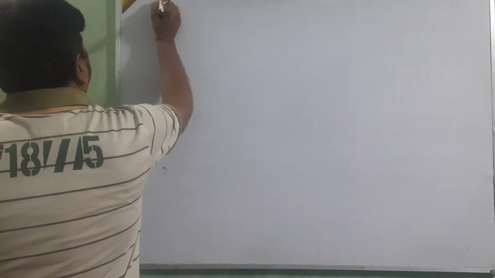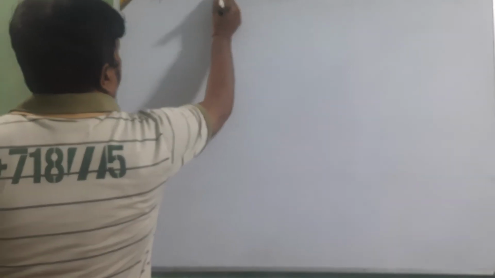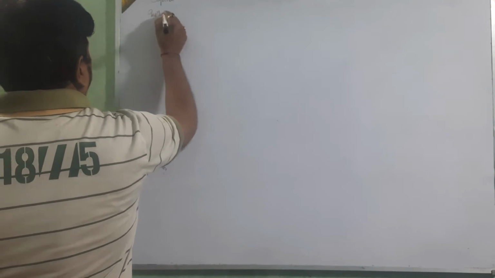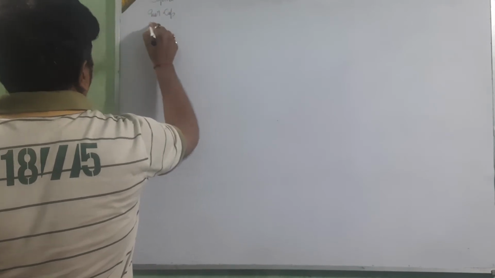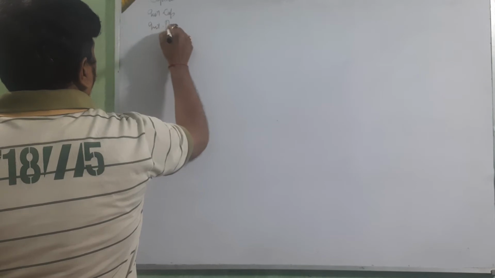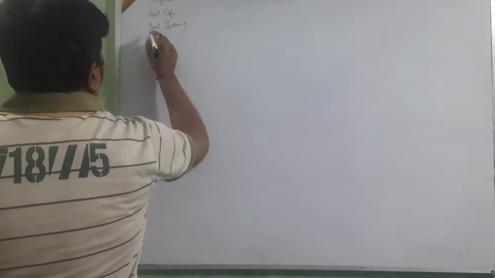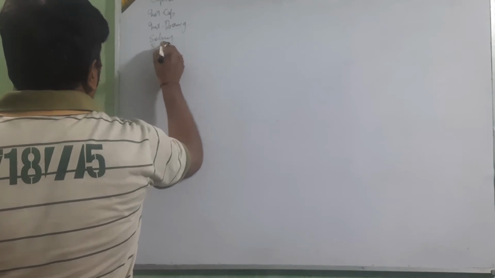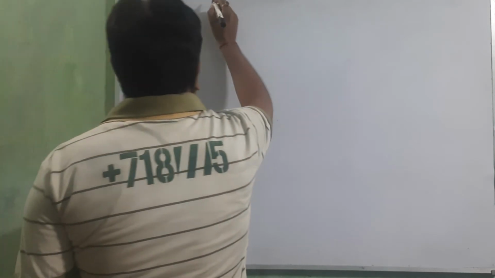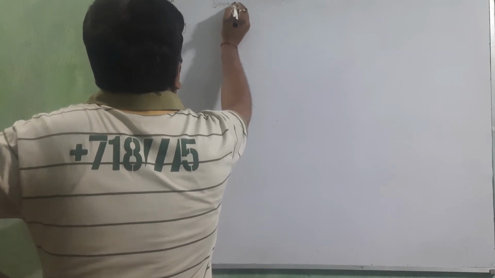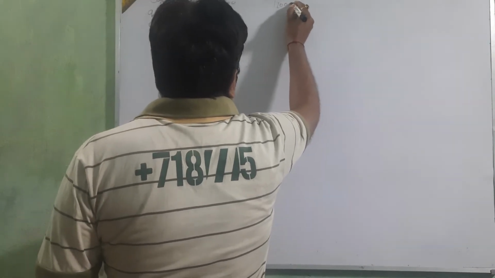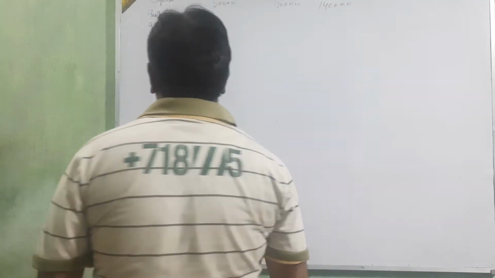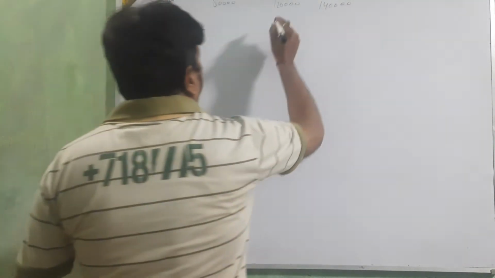Just see, maybe capital is given: A, B, C. Interest on capital, interest on drawing, salary, profit. Capital 80,000, 120,000, 140,000. Okay, beta? Just suppose one question.